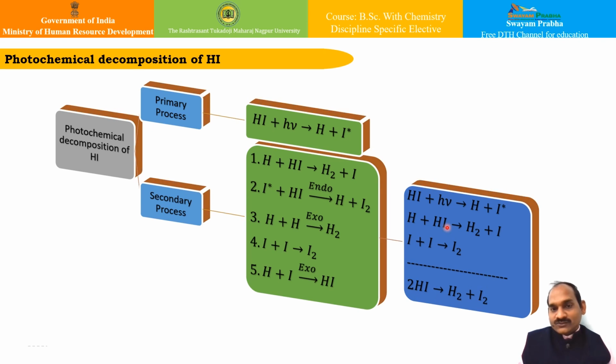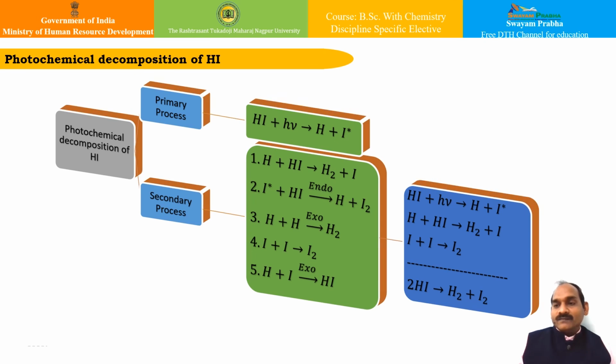isn't it? So this hydrogen iodide plus absorption of light will give me activated iodine, and then this is reaction 1 and reaction 4. So the overall reaction will be: twice HI will give H2 plus I2. So for every one quantum of light absorbed, two molecules of HI are decomposed, and so the quantum yield of the reaction is 2, and therefore phi equal to 2 is justified over here.